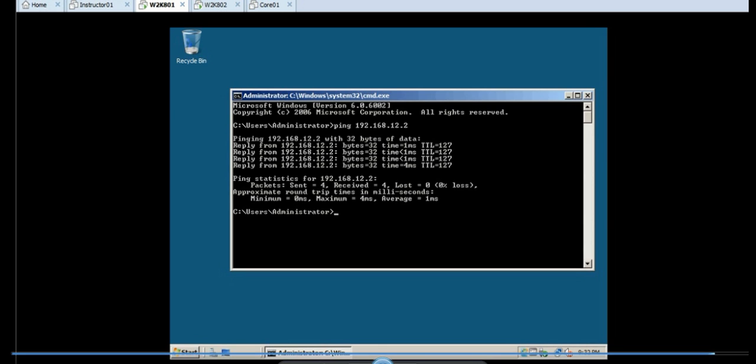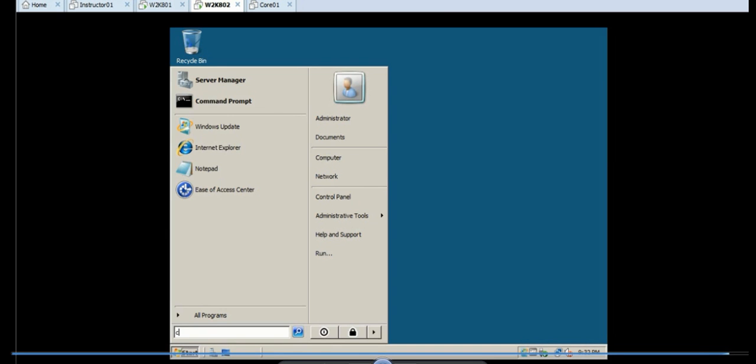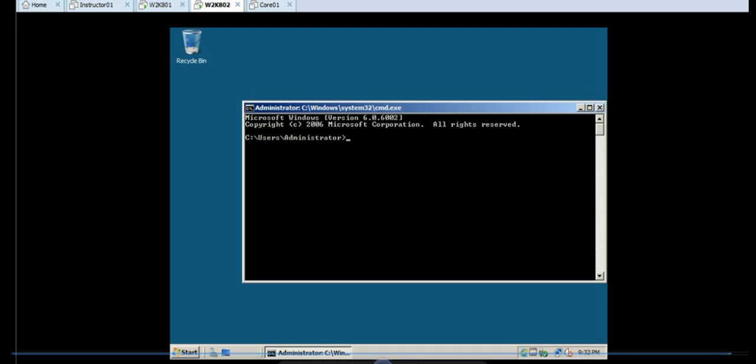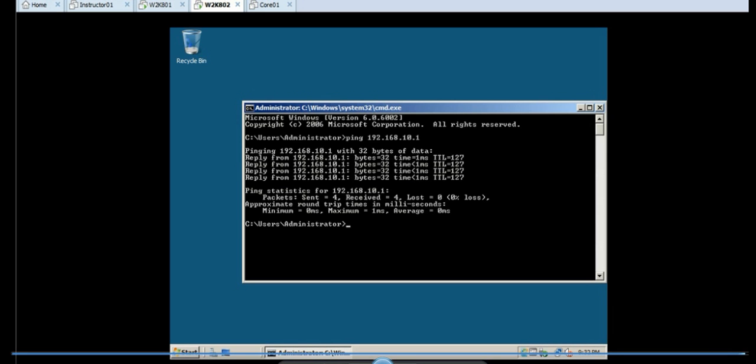Now we're going to hop over to the second server and ping the 192.168.10.1 address that we couldn't reach earlier and see if we can get a response. And we got a response.